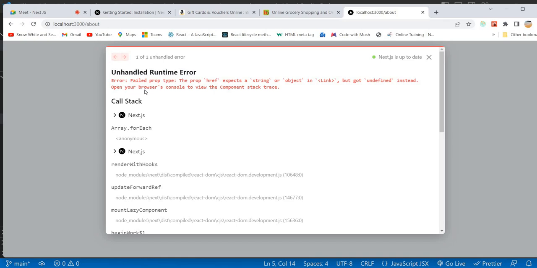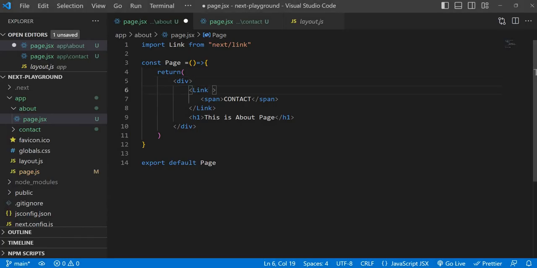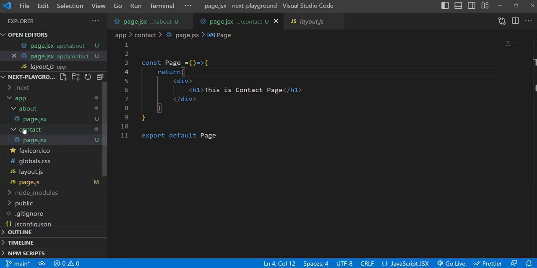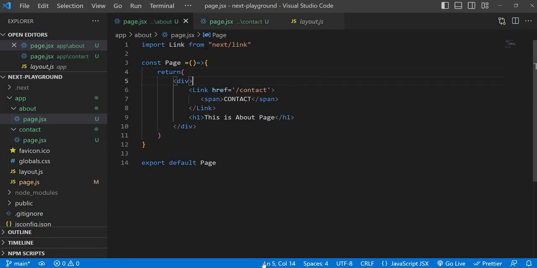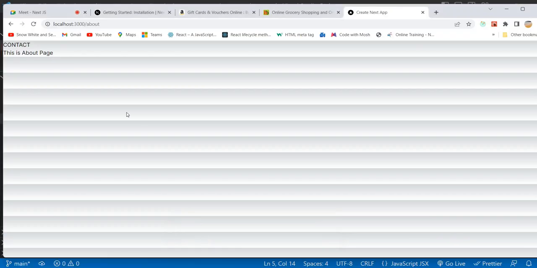And definitely, it is clearly saying that Raghu, you didn't provide the href. That's bad, Raghu. I thought it would at least show the text, but it is very strict. So for href, what do we need to do? Href is a forward slash, because we need to go to the contact page. Just give a forward slash and contact, exactly the same name that you have given for that folder. I hope I have given the same thing, like about and contact. Let's see if I made some mistake; hopefully it will throw an error.